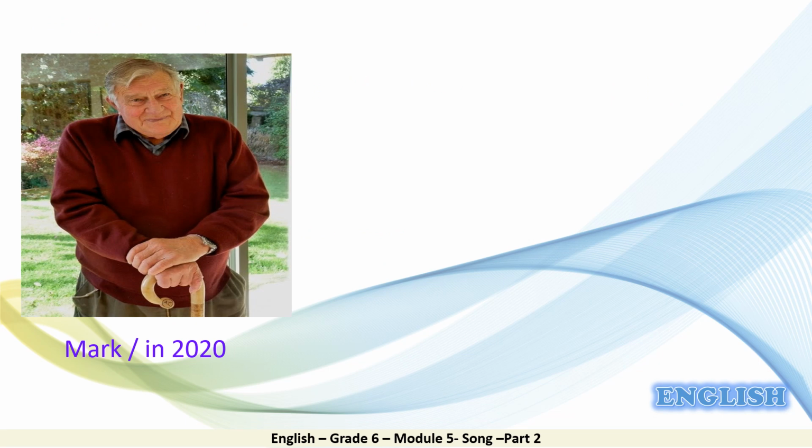To start our lesson, let's have a look at this first picture. This is Mark, an old man, in 2020. It means now, in the present. So we say Mark cannot skateboard now because, as you can see, he's old.